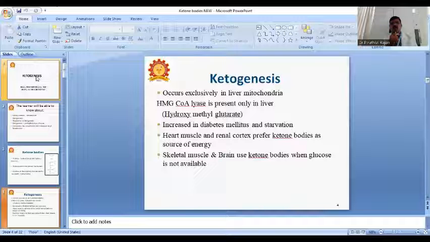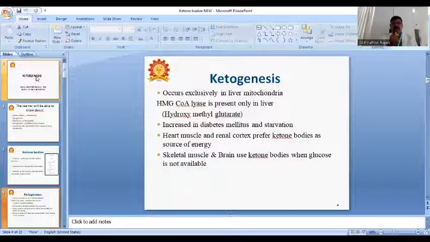So hyperglycemia and starvation will increase ketogenesis. Heart muscles and renal cortex prefer ketone bodies as a source of energy. Skeletal muscles and brain use ketone bodies when glucose is not available.